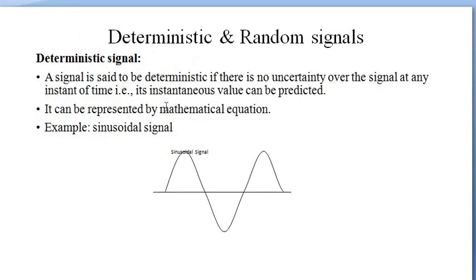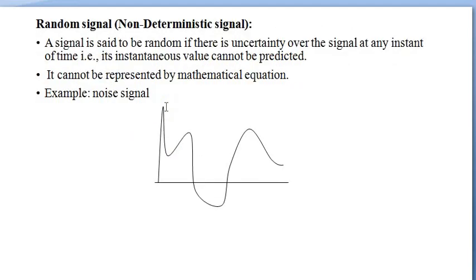Deterministic and random signal. A signal is said to be deterministic if there is no uncertainty over the signal at any instant of time. That is, its instantaneous values can be predicted. It can be represented by a mathematical equation. Example, sinusoidal signal.